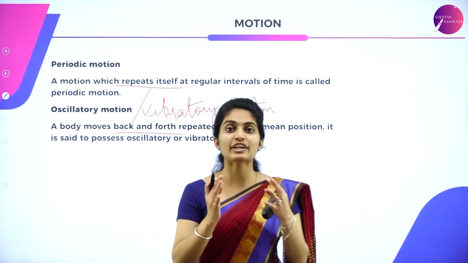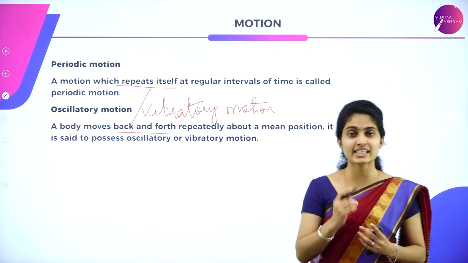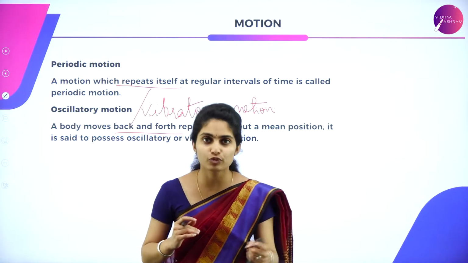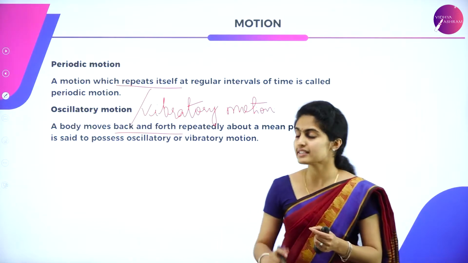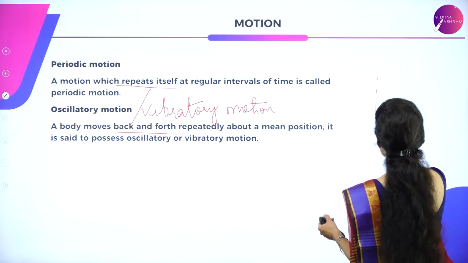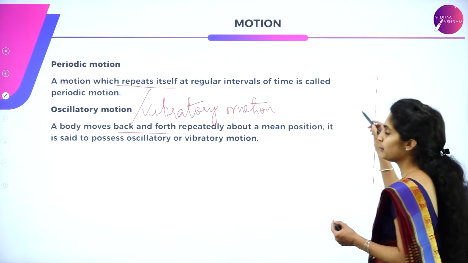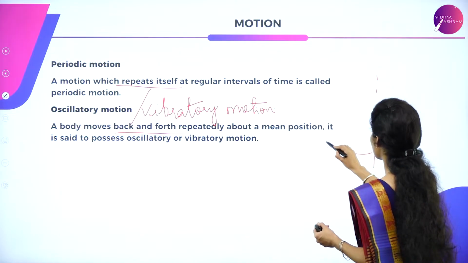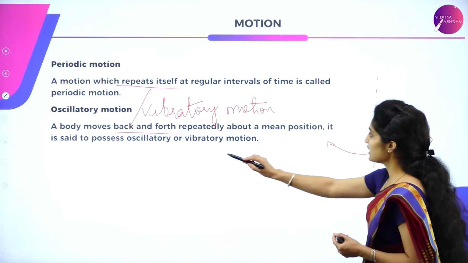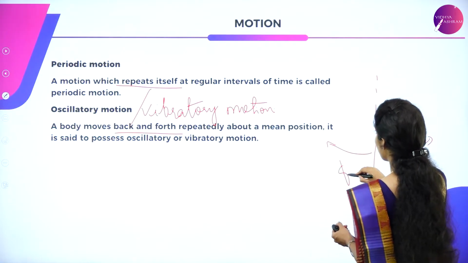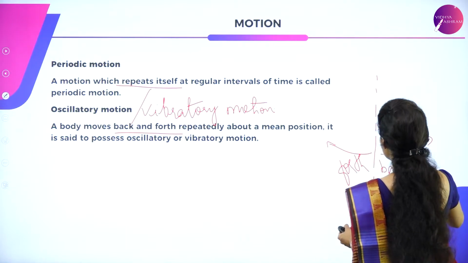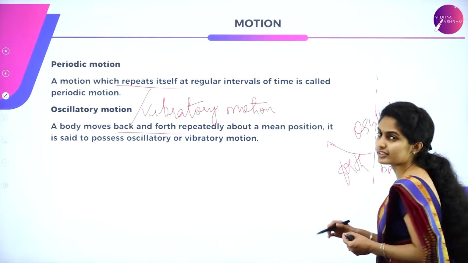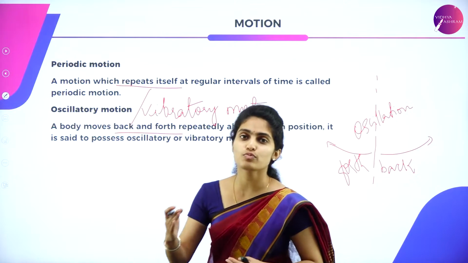Suppose you consider a pendulum clock, a simple pendulum. When the clock strikes at certain hours, what happens to the pendulum? It keeps on moving, correct? When a pendulum moves, there is a movement. If this is the 0th position, that means it is the mean position, and you can see your pendulum moving from the mean position this way and back this way. So the body moves back and forth. Back and forth movement of a body is said to be oscillation or oscillatory motion. It is a to and fro movement of an object.